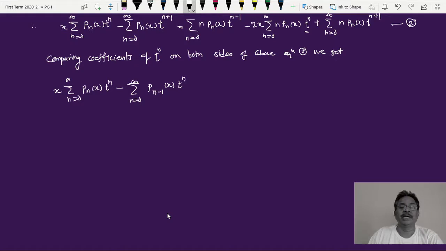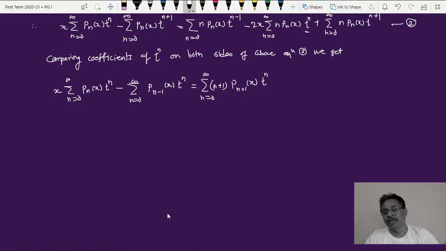This is the left hand side adjustment. On the right hand side, for t raised to n, n is to be kept as n plus 1, so it is summation over n equal to 0, and this time it becomes (n plus 1) P_{n+1}(x) multiplied by t raised to n.